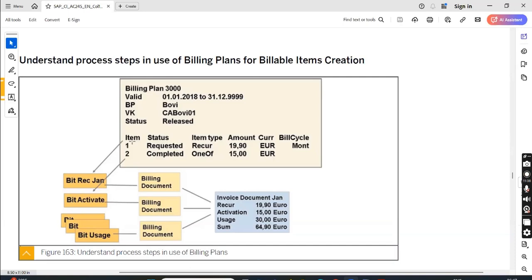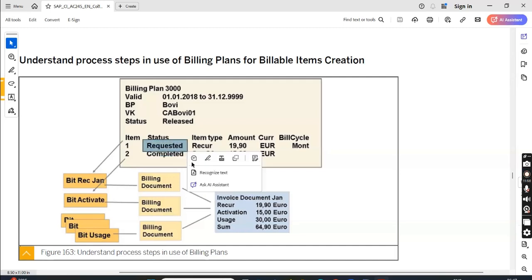So here it has two items. First one is recurring 19.90, with the monthly billing cycle, it will keep on posting. And the other one is one off $15. See, it is completed. Why is it completed? Because one off will be posted only once, but the recurring will keep on posting.